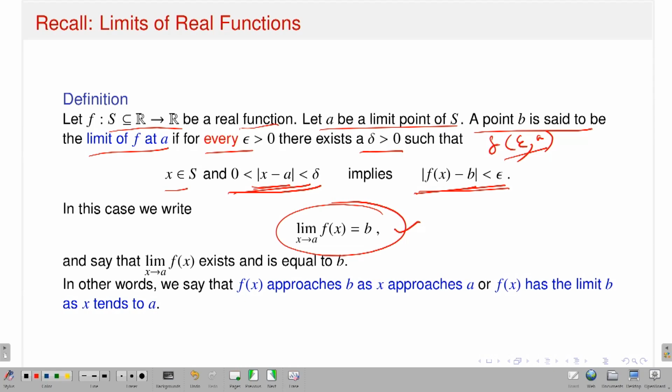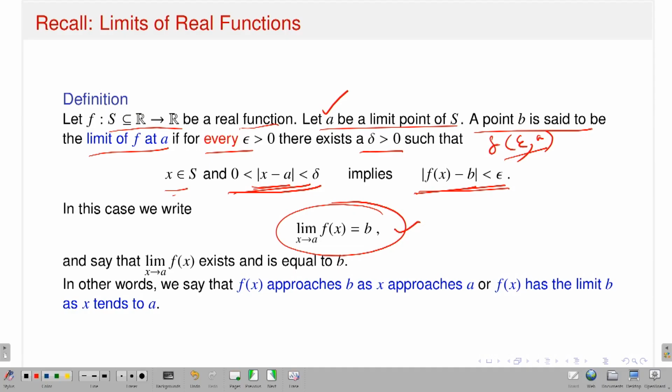Now, it is very important to note that while talking about the limit of a function at some point, suppose I am talking here about the limit of the function at the point a, a need not be a point in the domain. In other words, I do not need a to be a point in the domain so that f of a is defined. Even if my point a is not in the domain, but it is a limit point, then also I can talk about the limit of f at that point. That is very important. That is why I have that x belongs to S, but the modulus of x minus a is less than delta, and it is strictly positive.